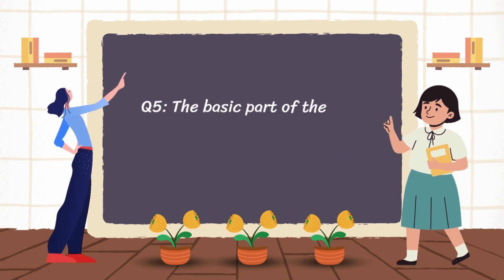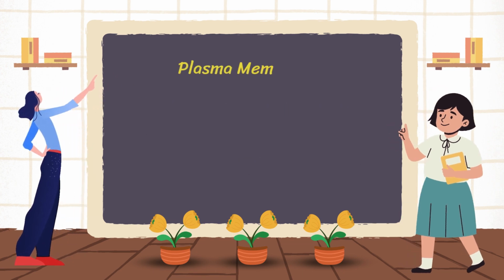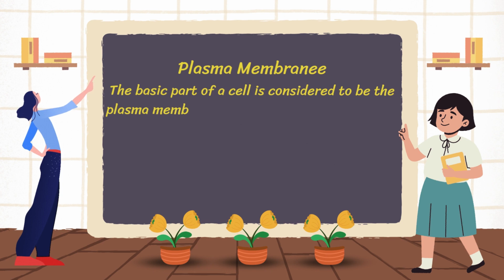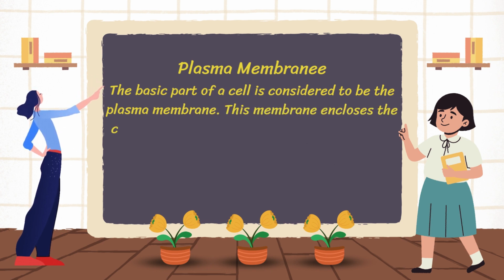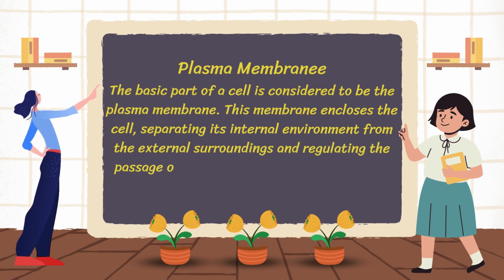Question 5 is the basic part of the cell is considered as? The answer is plasma membrane. The basic part of a cell is considered to be the plasma membrane. This membrane encloses the cell, separating its internal environment from the external surroundings and regulating the passage of substances in and out of the cell.